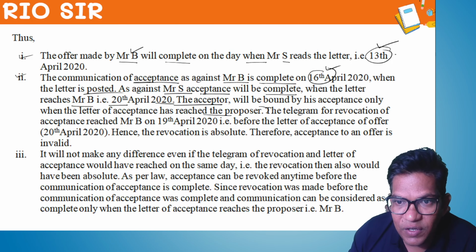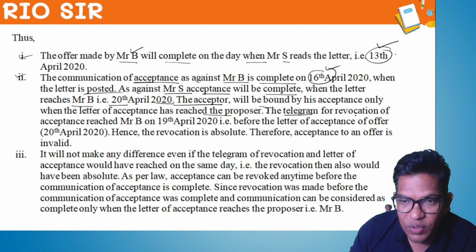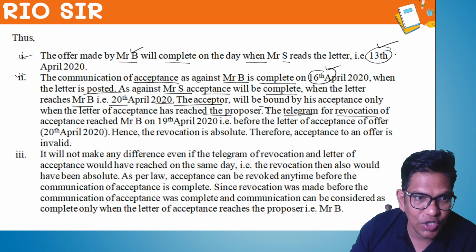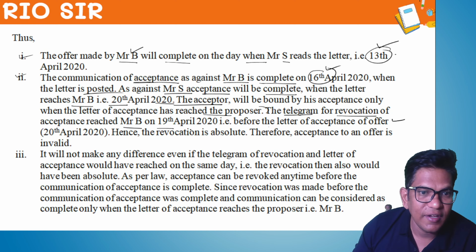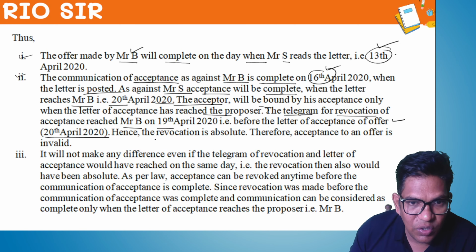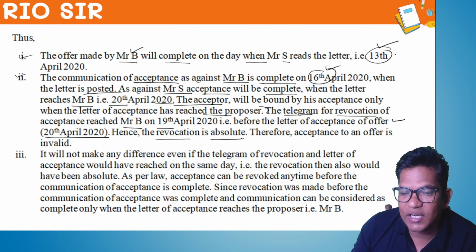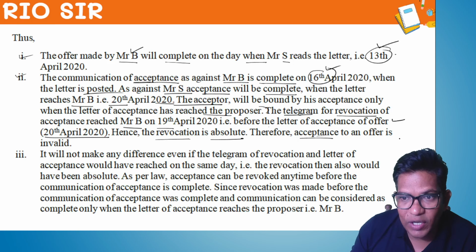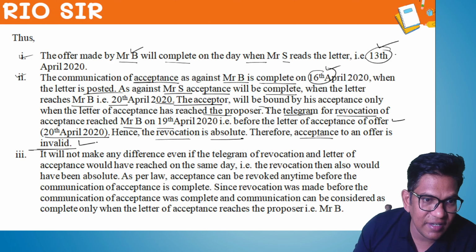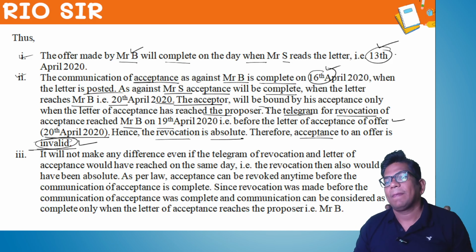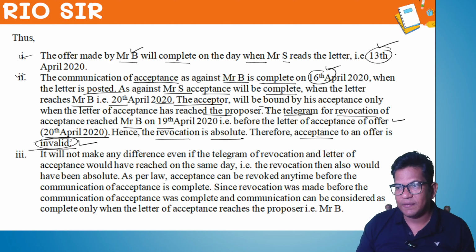The telegram of revocation, very important. Listen. The telegram of revocation of acceptance reached Mr. B on 19th, that is before the letter of acceptance of the offer, which reaches on 20th April. Hence, the revocation is absolute here. Revocation is possible. Therefore, the acceptance of the offer is invalid. Invalid. Understood?